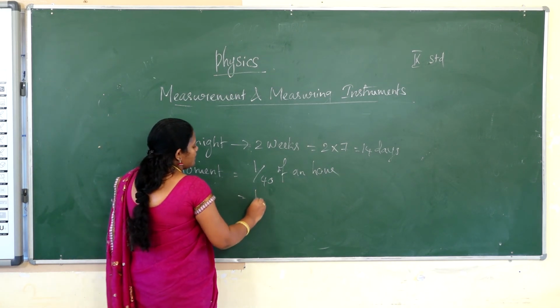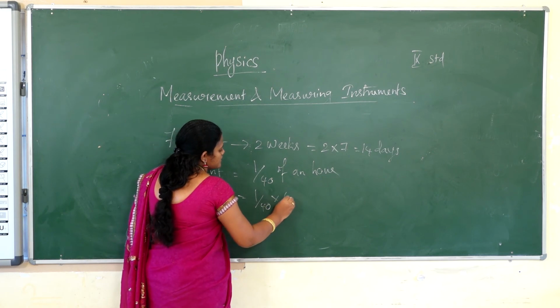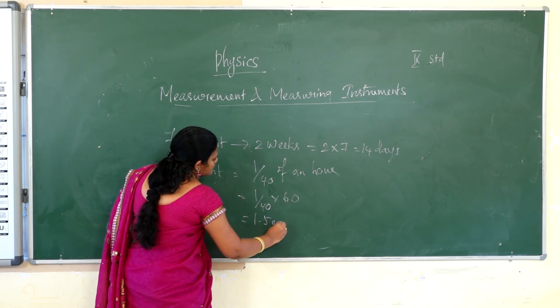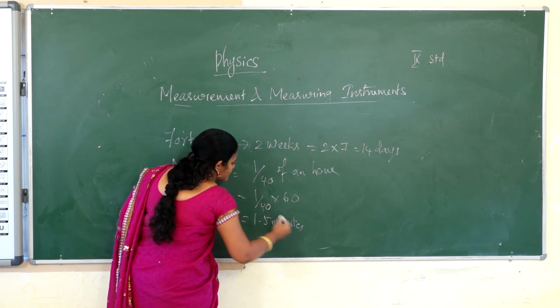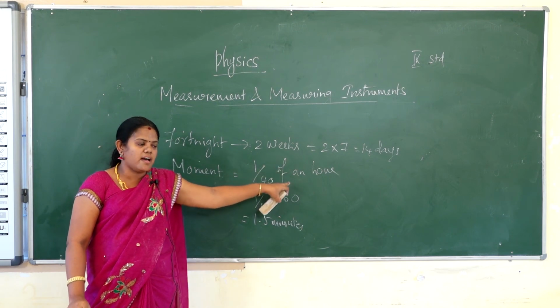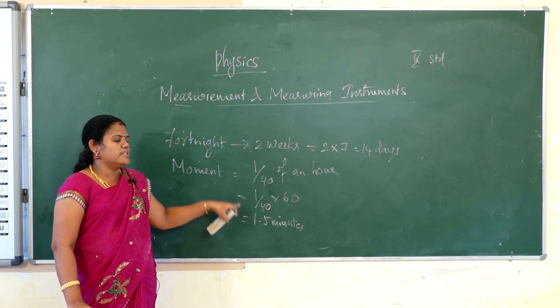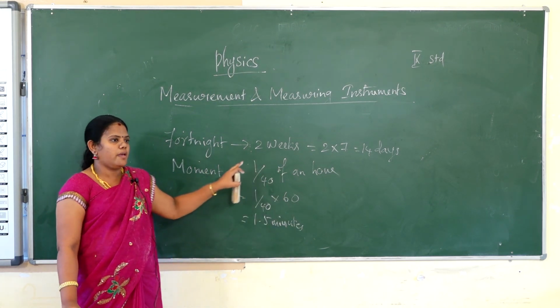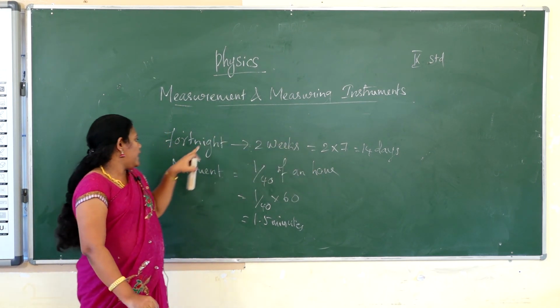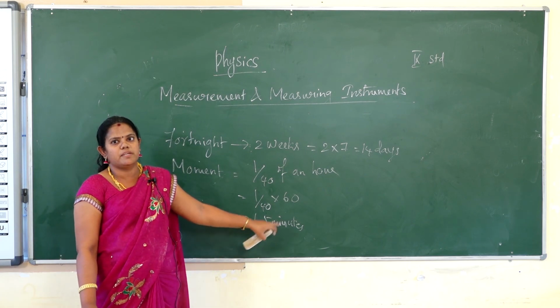So 1/40 into 60 minutes, you cancel to get 1.5 minutes. So 1 moment is 1/40 of an hour, or 1.5 minutes. So fortnight is 14 days, and moment is 1.5 minutes.